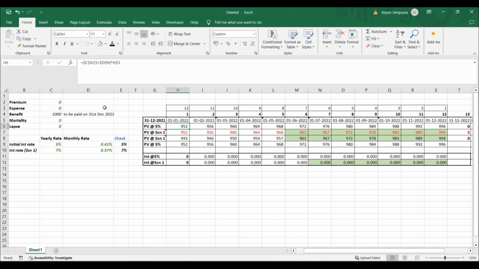For those who are seeing this on the YouTube channel, if you have difficulty in understanding how discounting works, Sparkle One is the answer for that. Because for a Sparkle One student, this would be the third or fourth video where they have seen some calculation on discounting, so they would understand, and I hope that everything would be clear to them. So here 12 months of discounting is applicable.